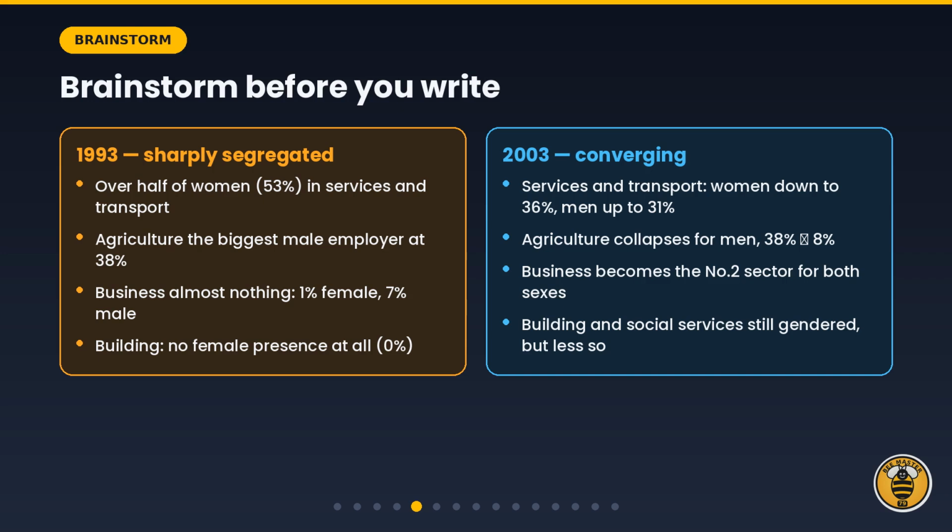Now brainstorm one column per year. In 1993, the two workforces are sharply segregated. Over half of all working women are in services and transport, while agriculture is the biggest male employer at 38%. Business is almost nothing for either sex, and no women at all work in building. By 2003, the picture has converged. Services and transport falls for women and rises for men. Agriculture collapses for men. Business becomes the number two sector for both. And building and social services are still gendered, but much less so.